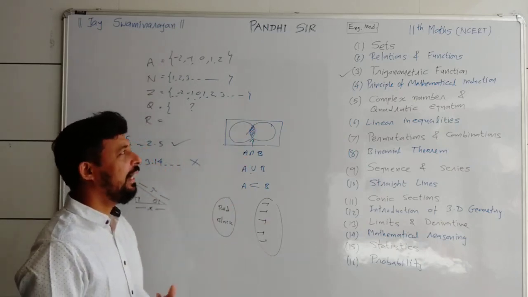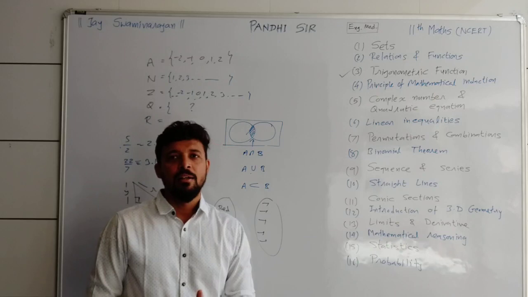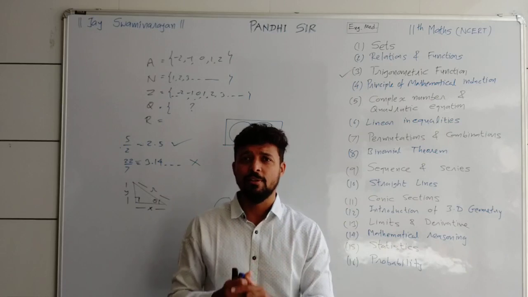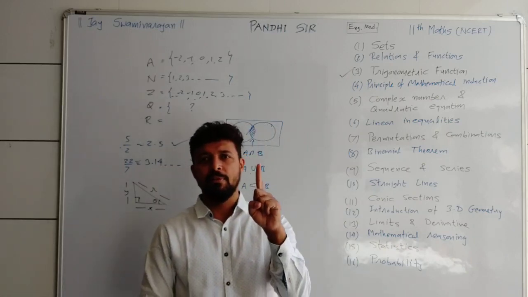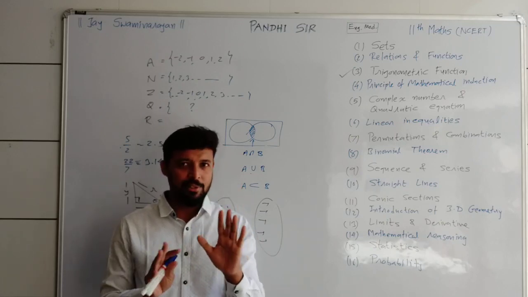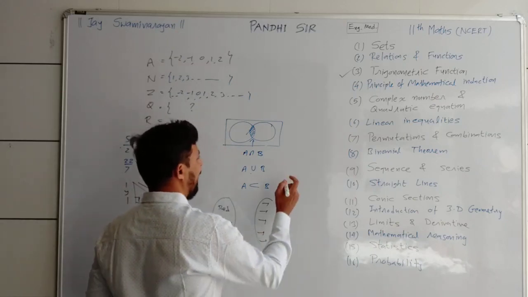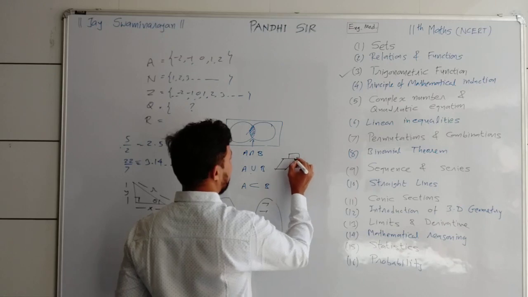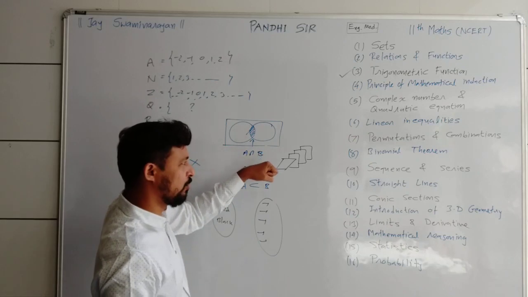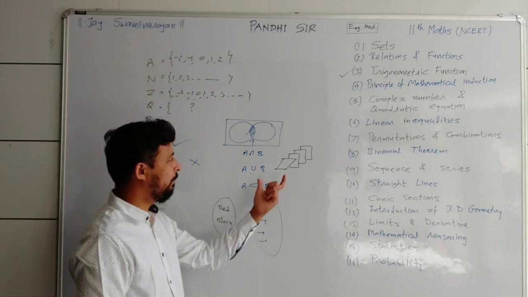So let me quickly get the idea about the fourth chapter, which is the principle of mathematical induction, PMI for short. The name is very large, but the chapter is very short, because there is only one principle, one rule, one formula, one method, one exercise. Very simple. Suppose I tell you one easy example like this: if we have a few tiles, and I push the first tile, then obviously all of them fall just like cards.